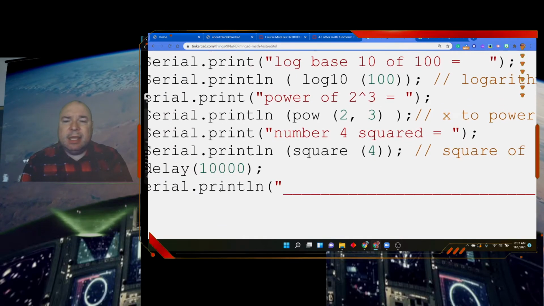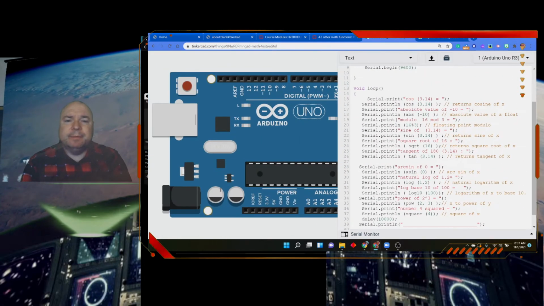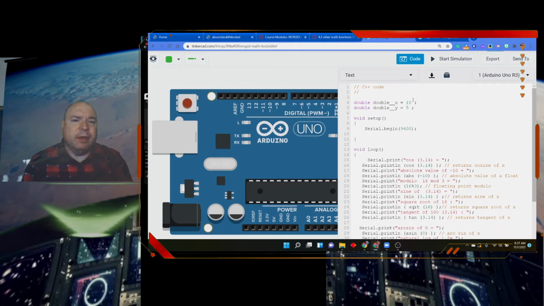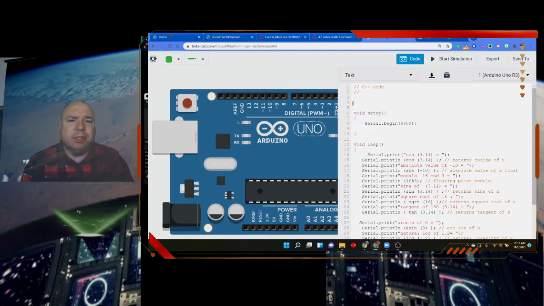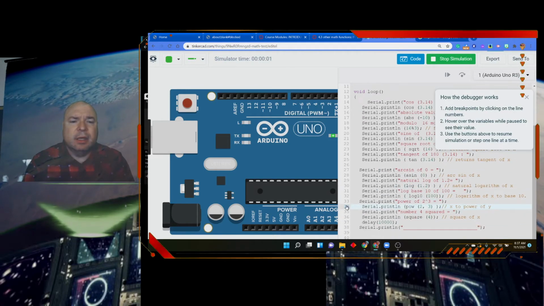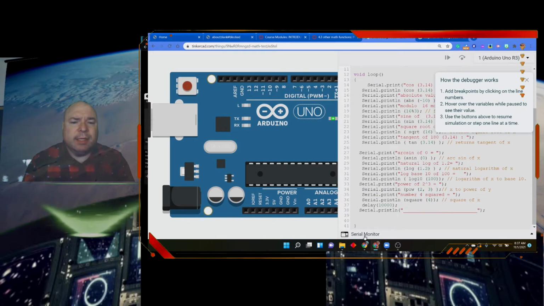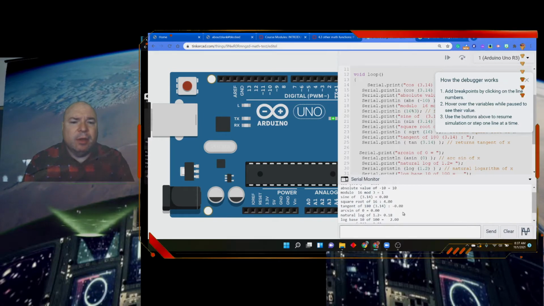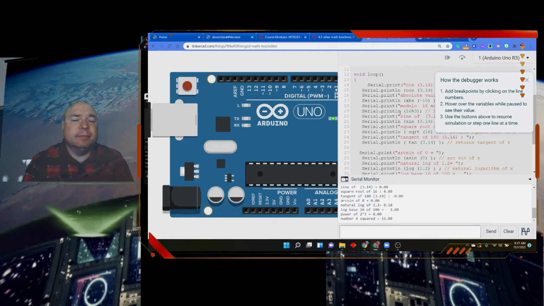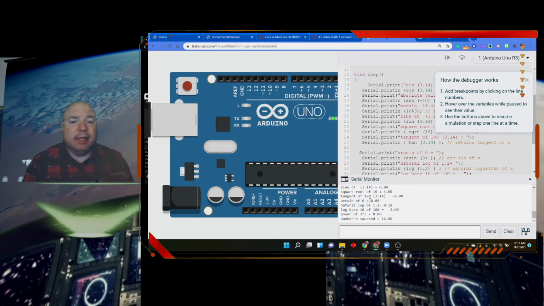Then I just have a little delay here. So when I run this, I set up some numbers, x and y. We didn't actually need those in this case because I didn't use them. There we go. We're going to run the serial monitor at 9600, and we run it. We can see our answers just keep repeating over and over again. In many cases, I used a print to print the text that comes before it, and then a println to print the actual answer, and that gives me nice formatting, and you can see that on the screen.